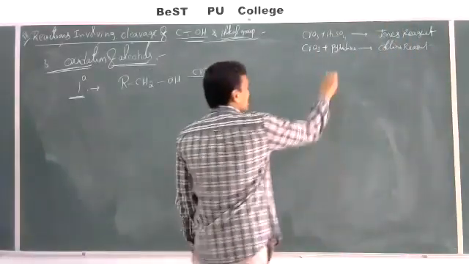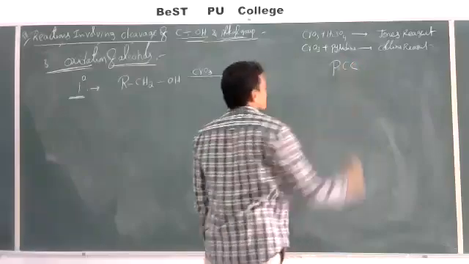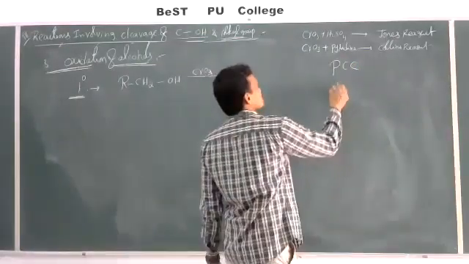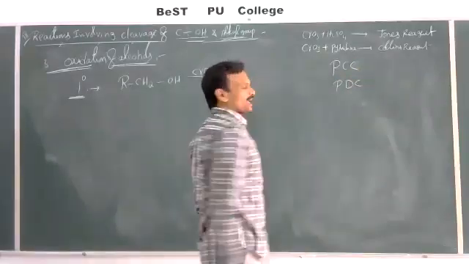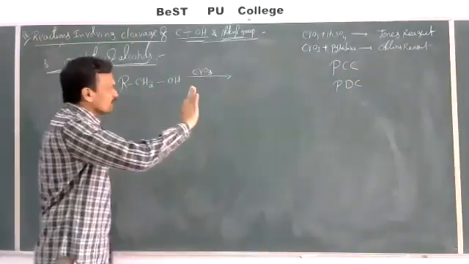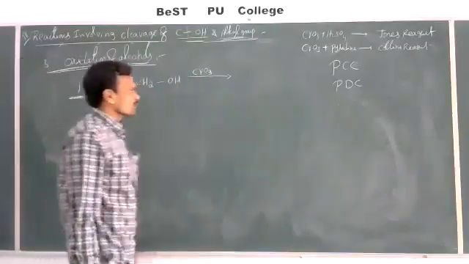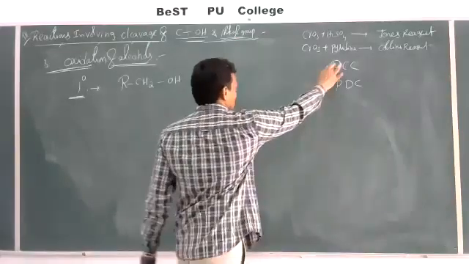Even some others are there: PCC, pyridinium chlorochromate, PDC, pyridinium dichromate. These are commonly used mild oxidizing agents. Regarding PCC, later I'll tell.